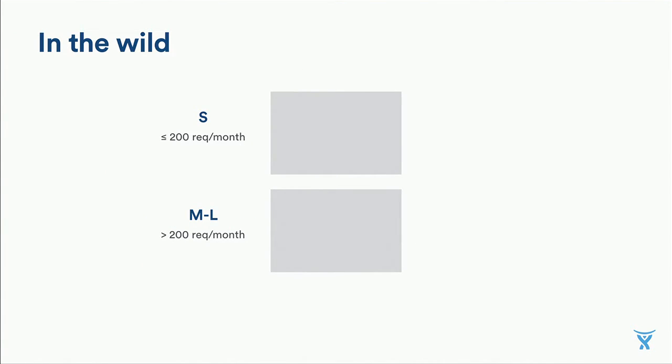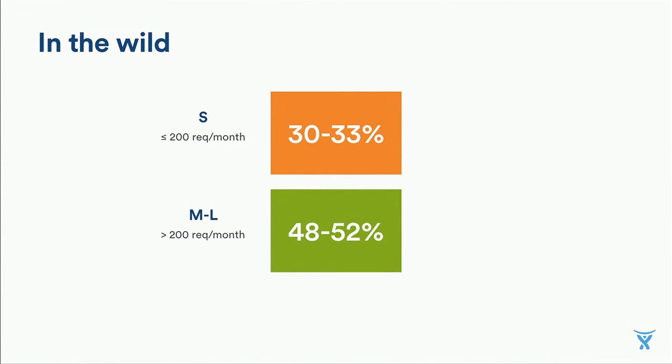All right, now for the big question. How did it perform in the wild? Well, for smaller instances, the accuracy of search was around 30%. But for larger instances, it was between 48 to 52%. It's interesting to see that search actually performed better on larger instances where we had more data, but where the pain of finding the right request type was also more intense.